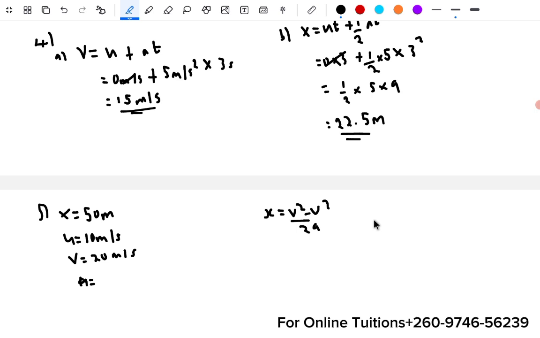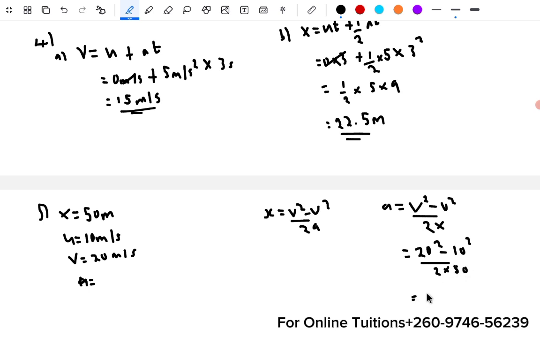Okay, and this is the same as acceleration is equal to v squared minus u squared over 2 times the distance. So your final happens to be 20, so you're going to say 20 squared minus your initial 10 squared over 2 times 50.